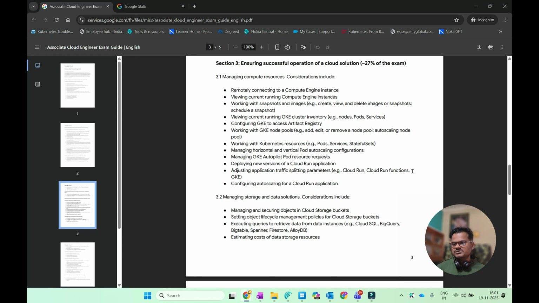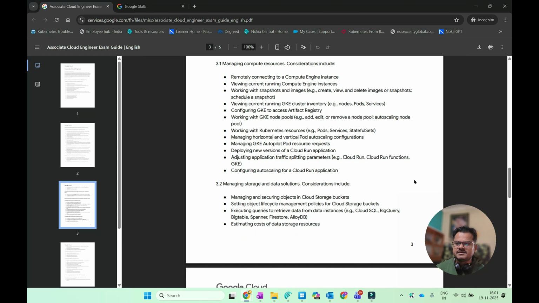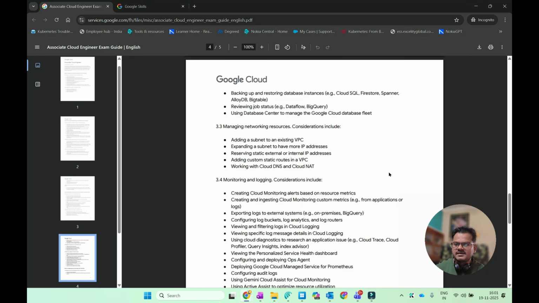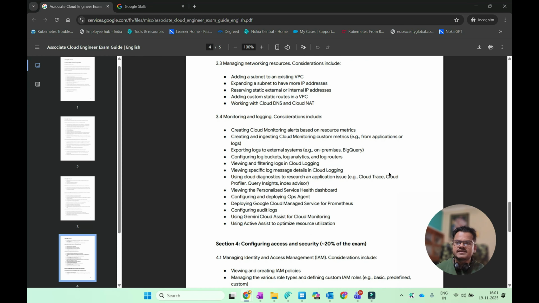Okay, so in this section you also have to know how to manage storage and data solutions, and manage and secure objects in cloud storage buckets. Okay, and you have to estimate the cost of data storage resources. And you will get to know that this section is bigger than other sections.